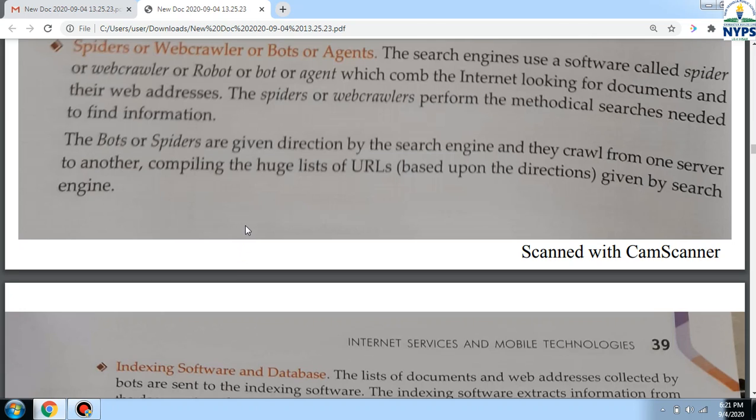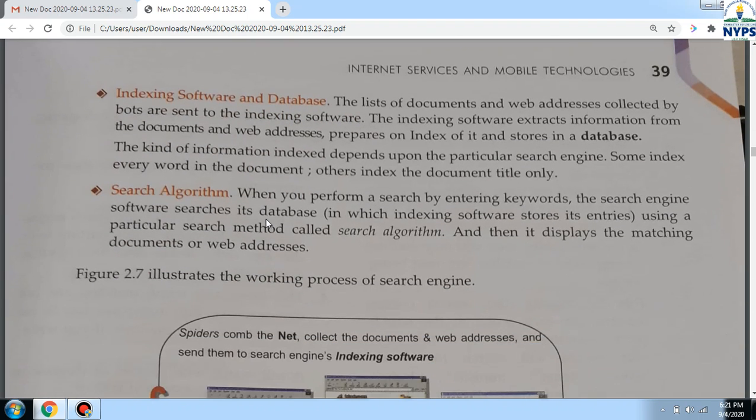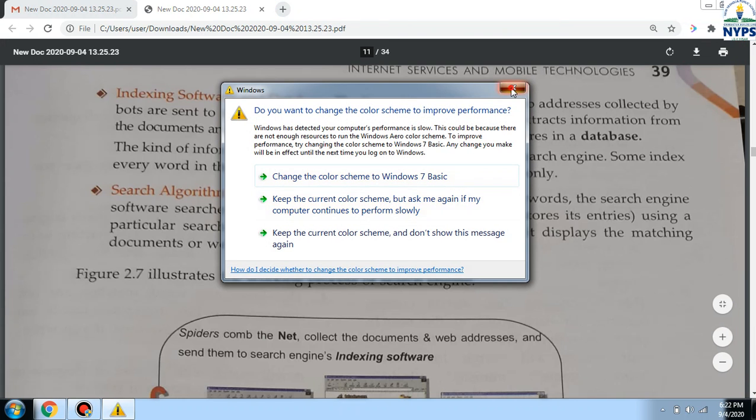Bot and spider are given direction by the search engine and they crawl from one server to another, compiling a huge list of URLs. So it will get the list of all the URLs related to that specific search. Then indexing software and database: the list of the documents and the web addresses collected by bots. Whatever the spider finds, the list of those web addresses will go to the indexing software. Indexing software will extract the information from the documents and web addresses, prepare an index of it and store it in a database.